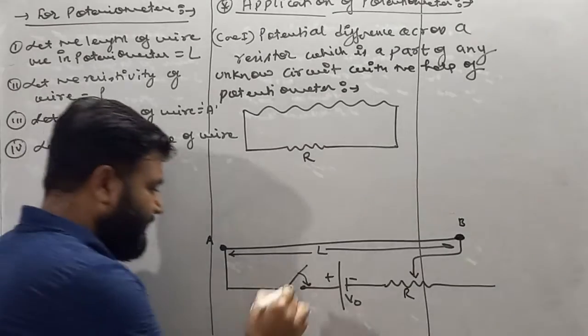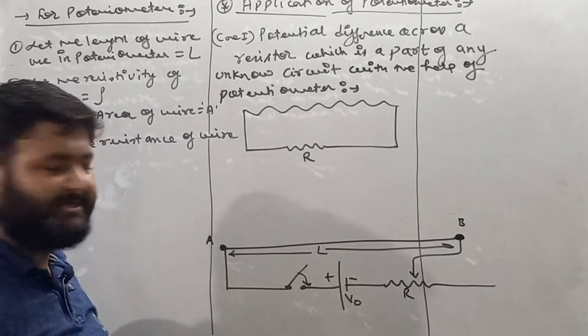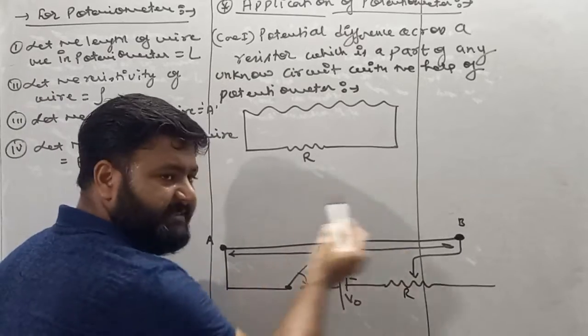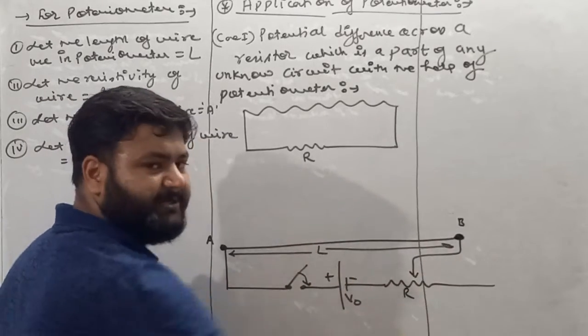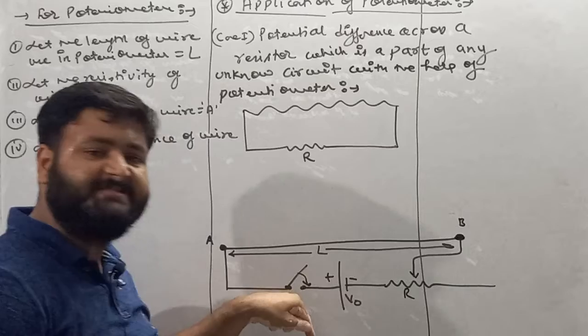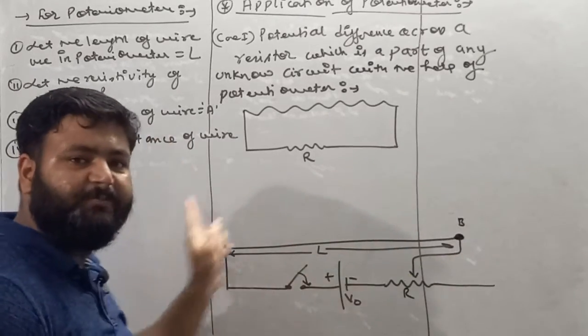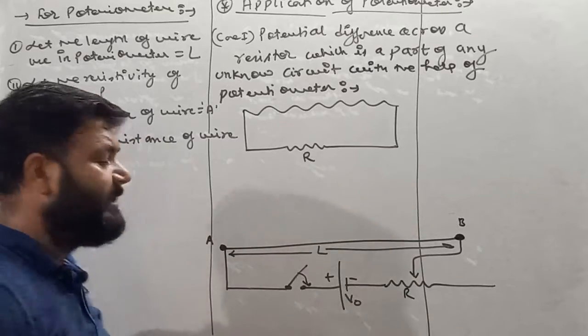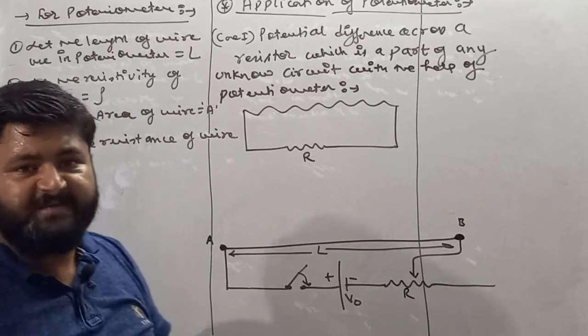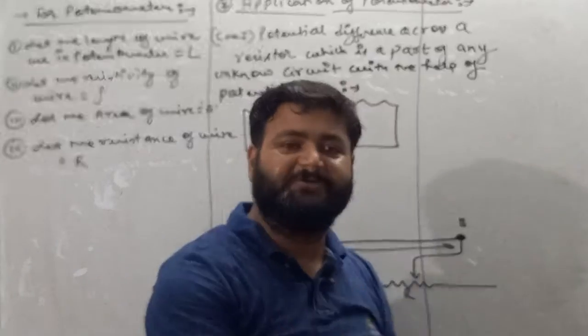Now see, my dear student, if you switch on, then current starts flowing in this circuit, which is basically a potentiometer. So if the switch is on, then current starts flowing in the circuit, which is said to be the circuit of potentiometer. And we know that current always flows from higher potential to lower potential.